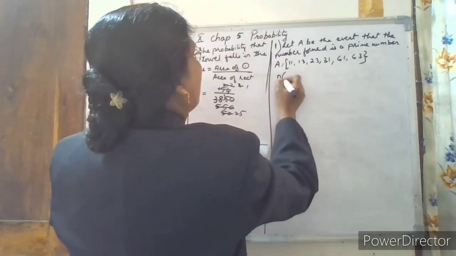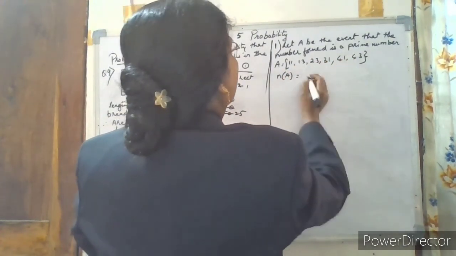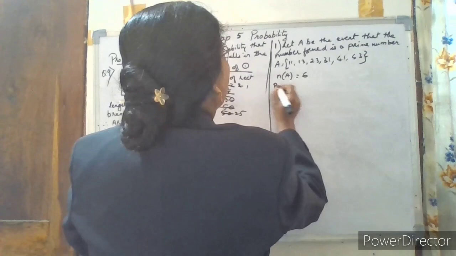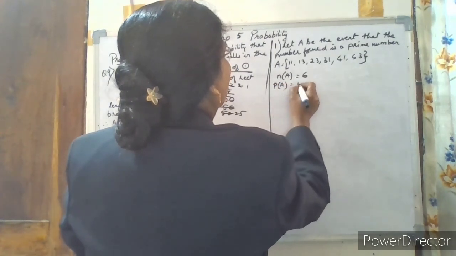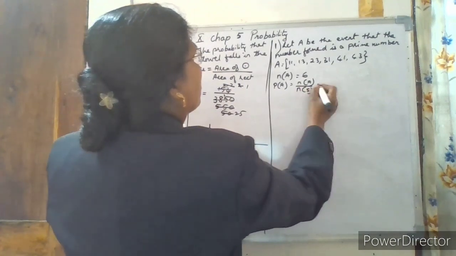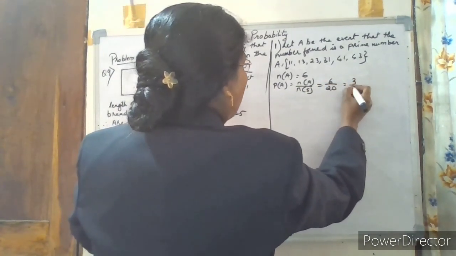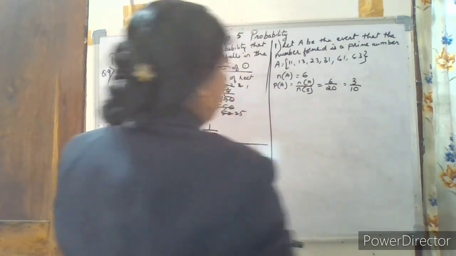So the number of elements of event A is 1, 2, 3, 4, 5, 6. So probability of event A is equal to number of elements of event A upon number of sample points, that is 6 by 20, that is 3 by 10.